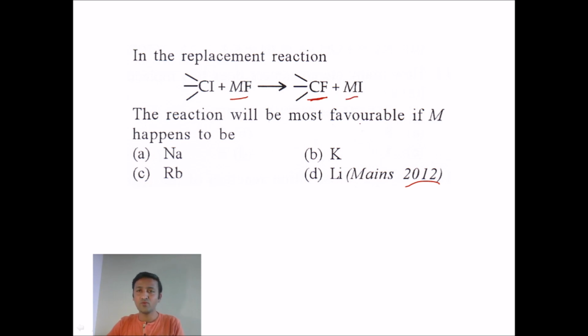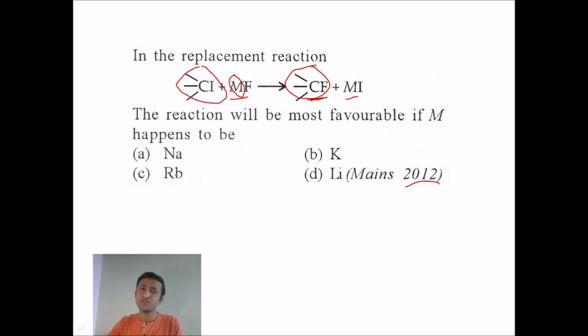The reaction will be most favorable if M happens to be, so which metal is to be taken here so that the reaction is fastest. And you can see the reaction type here: R-I is converted into R-F. So in place of iodine we are getting fluorine substituting, so it has to be a substitution reaction.